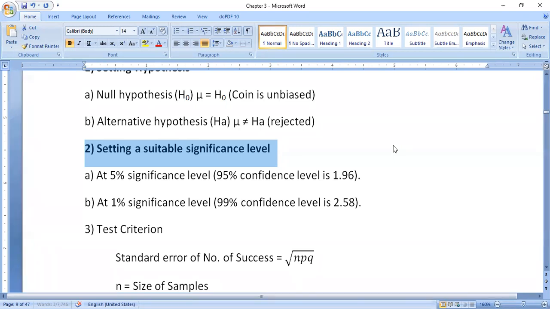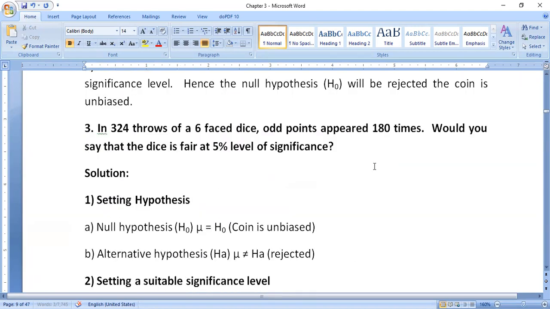These two pieces of information are written, but in this given question it is clearly mentioned: the dice is fair at 5% level of significance. 5% is already given here. In the previous problems 5% or 1% was not given, so we needed to assume 5% only.